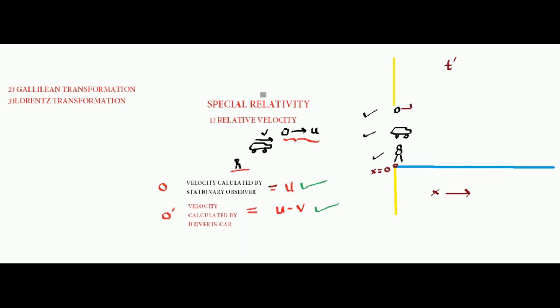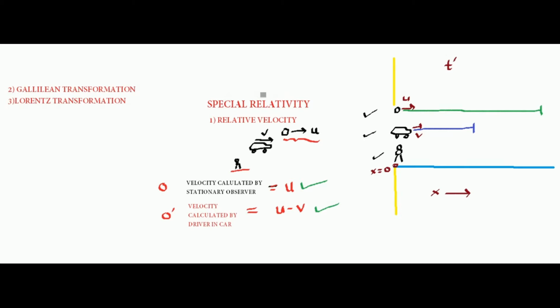The ball started moving with its velocity u, and the car started moving with its velocity v, and the observer was at rest all the time. In time t, since the velocity of the ball is greater than the car, the ball will cover a greater distance somewhere around here, and the car will cover a distance in time t somewhere around here. Agreed?